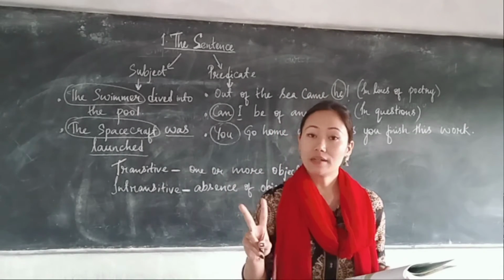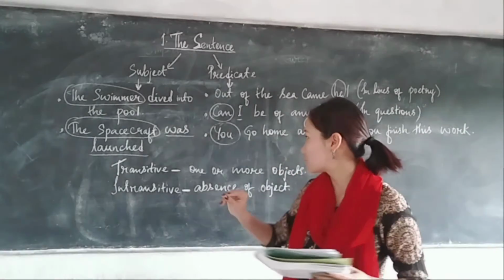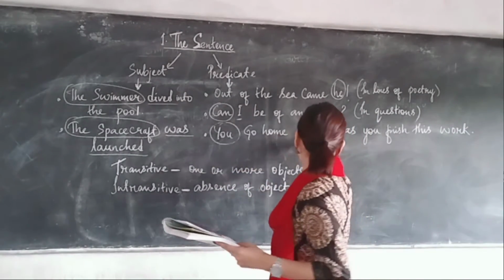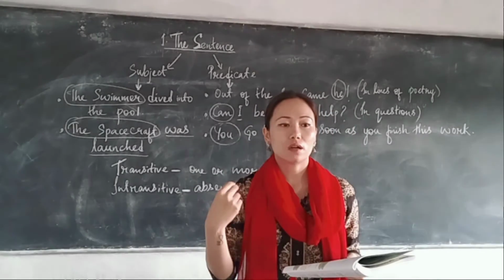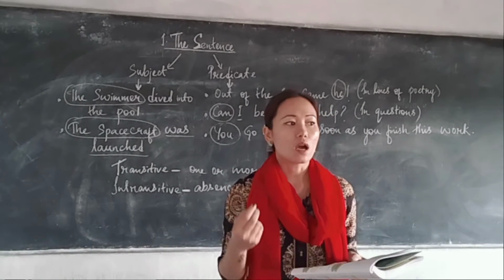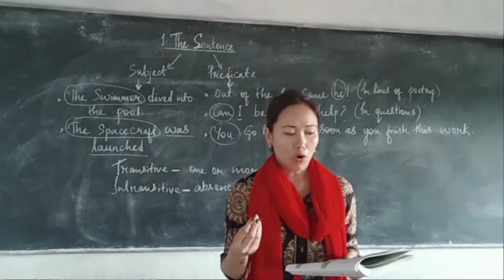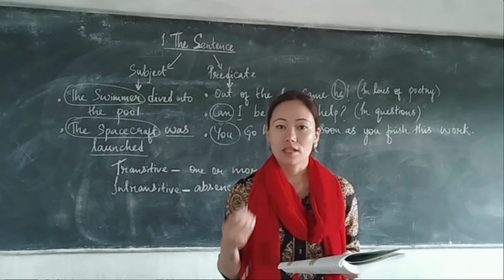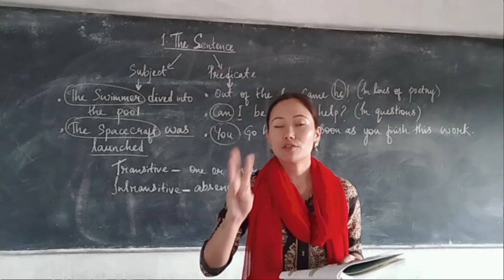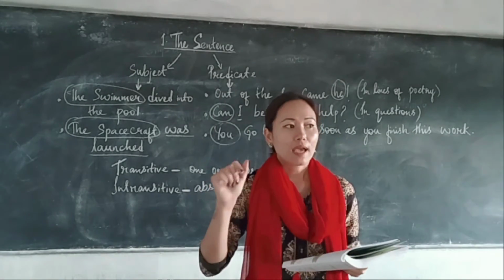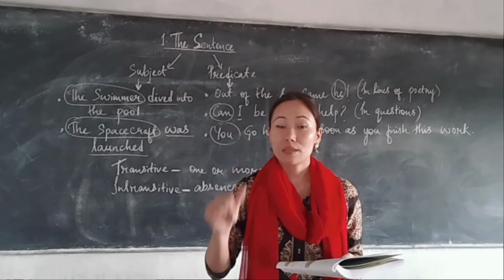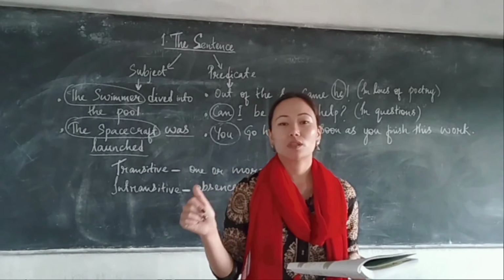Number 2, imperative sentence, where you make a request, give advice or commands. Then you have interrogative sentence, where you ask a question, and it ends with a question mark. And the last one is your exclamatory sentence, which again ends with an exclamation.